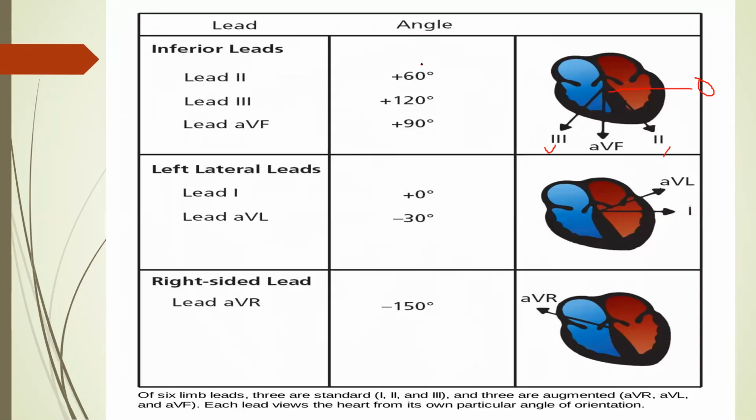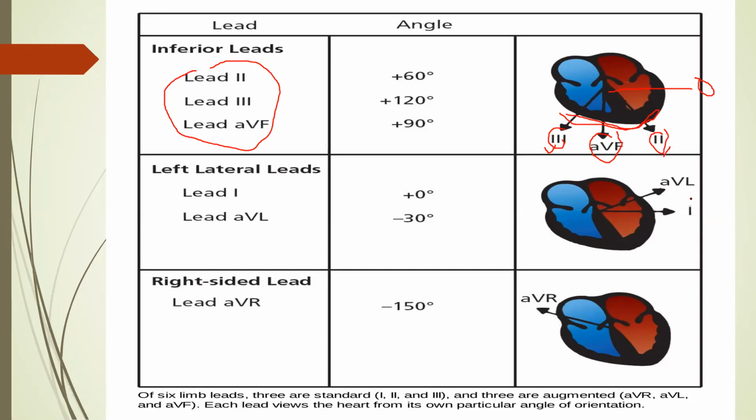Okay, so these are the positions of the leads. Now if you see leads 2, 3, AVF: 2 is at 60, AVF is at 90, and 3 is at 120. So these are related to the inferior surface of the heart, so we call them the inferior leads.